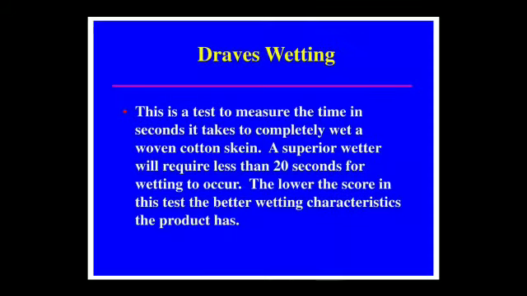Draves wetting test measures the time in seconds it takes to completely wet a woven cotton skein. A superior wetter will require less than 20 seconds for wetting to occur. The lower the score in this test, the better the wetting characteristics.